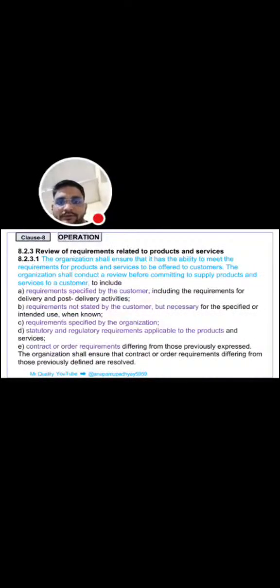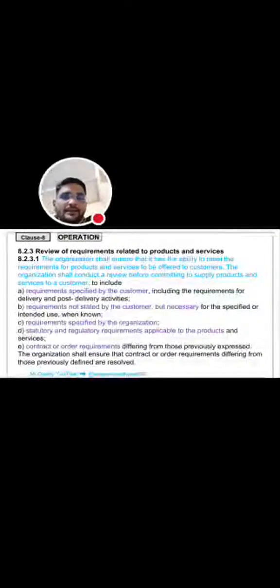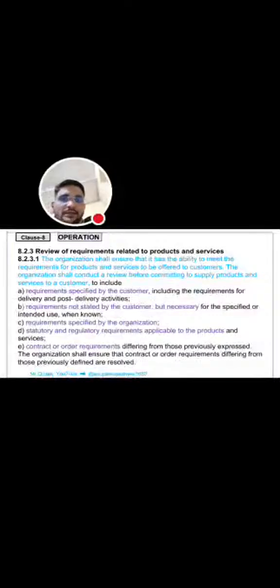And next clause is 8.2.3, review of requirements related to products and services, which has subclauses. That is 8.2.3.1: the organization shall ensure that it has the ability to meet the requirements for products and services to be offered to customers. The organization shall conduct a review before committing to supply products and services to a customer. It includes requirements specified by the customer, requirements not stated by the customer but necessary, requirements specified by the organization, statutory and regulatory requirements applicable to the products, and contract or order requirements. These are the requirements.